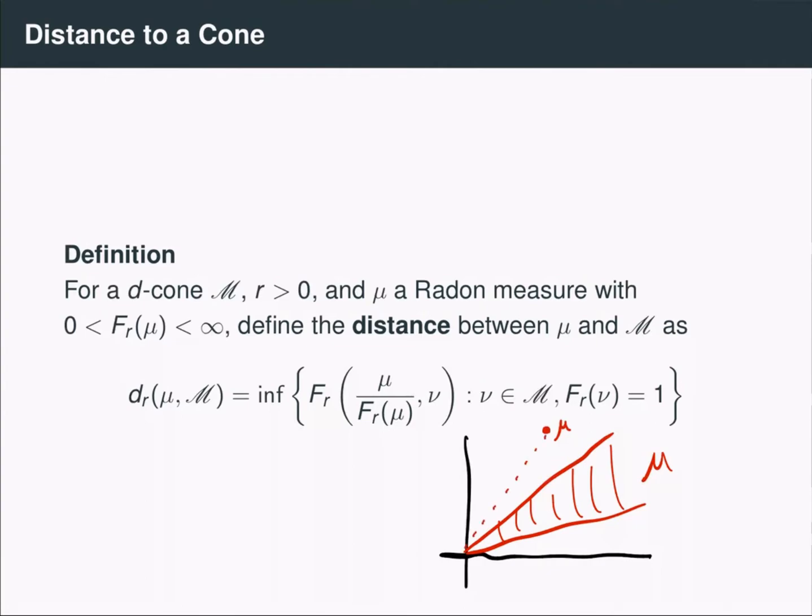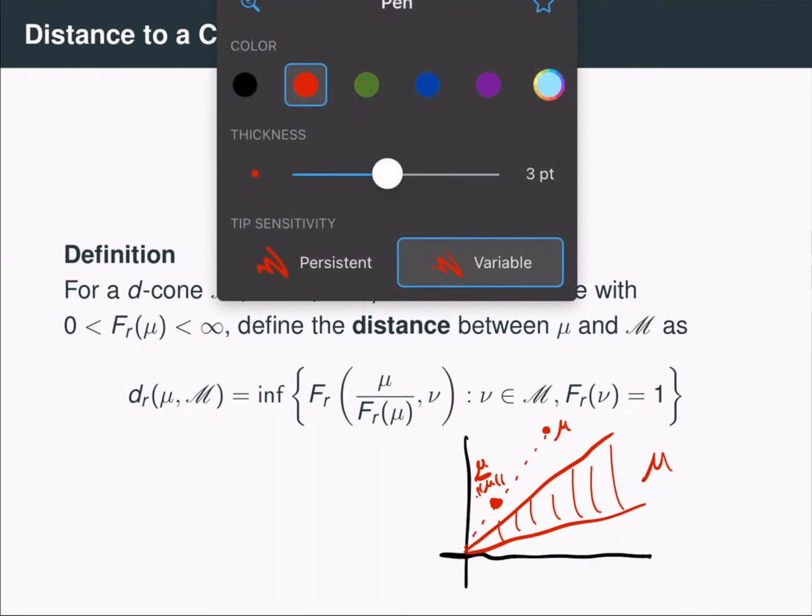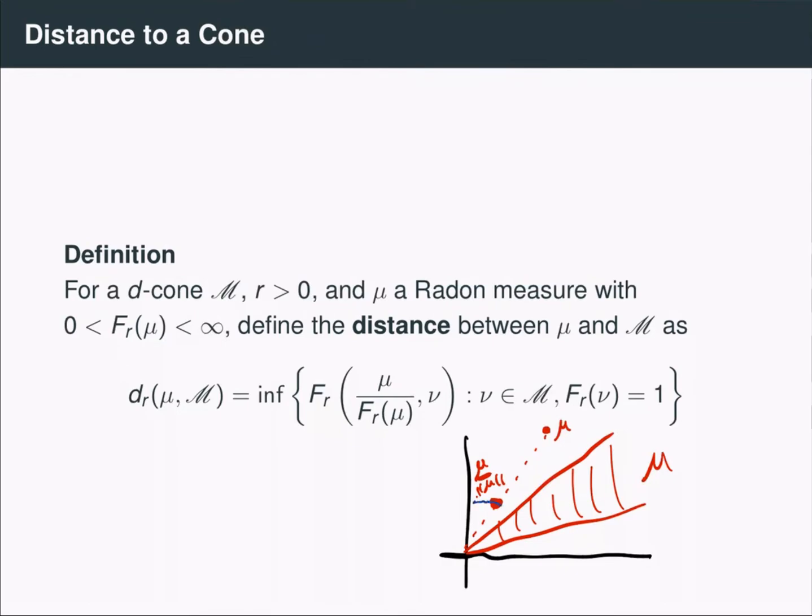And let's suppose, analogously to what we did here, so before we took mu divided by F_r of mu. Let's do the analogous thing and divide mu by its norm. So we get a unit vector, mu divided by norm mu, parallel to the vector mu. And so this lies in the set of unit vectors. Okay. So now the distance between this unit vector and the cone M is going to be a number comparable to the angle theta, let's say, between the vector mu and these cones.